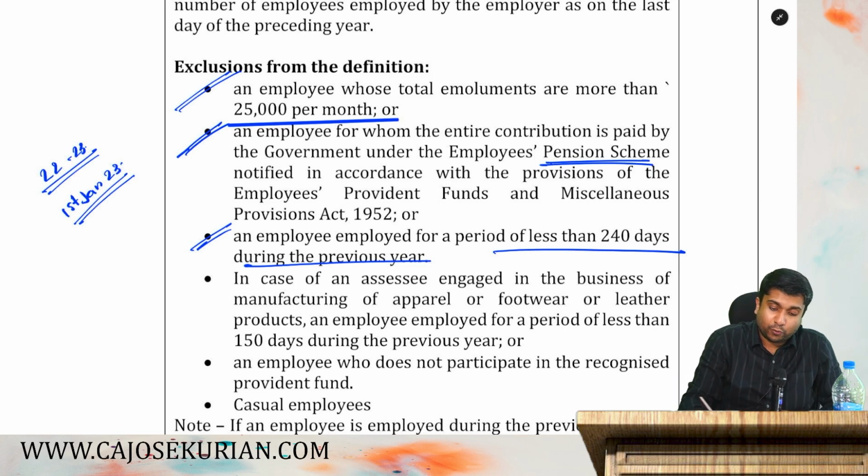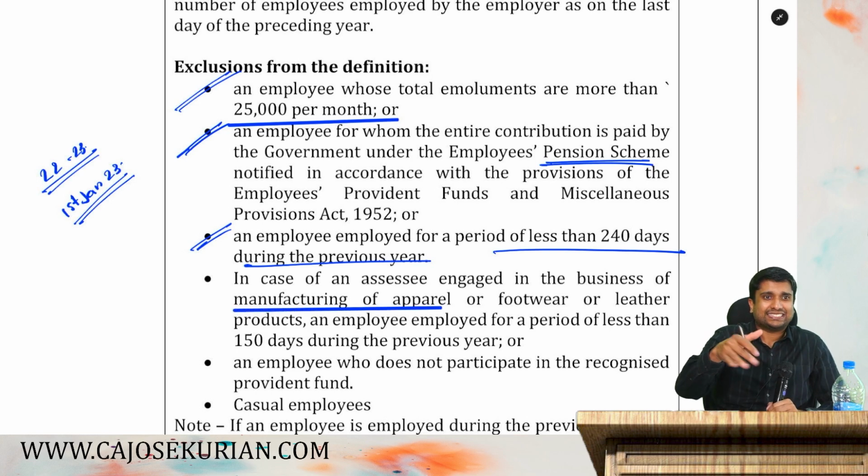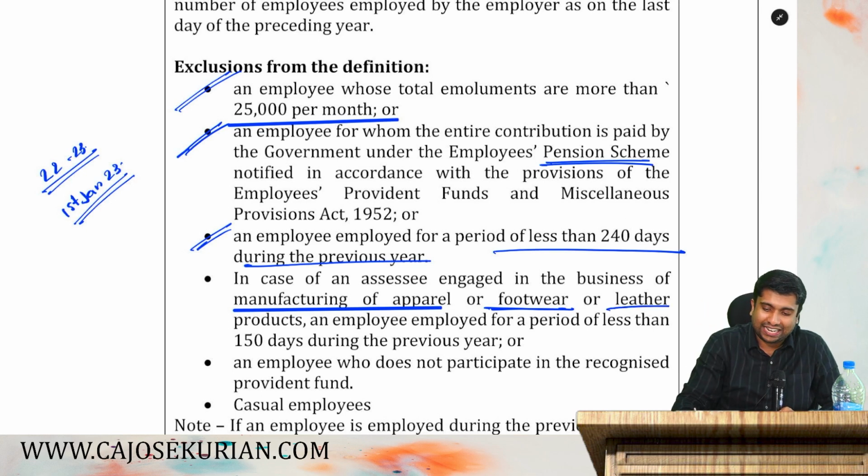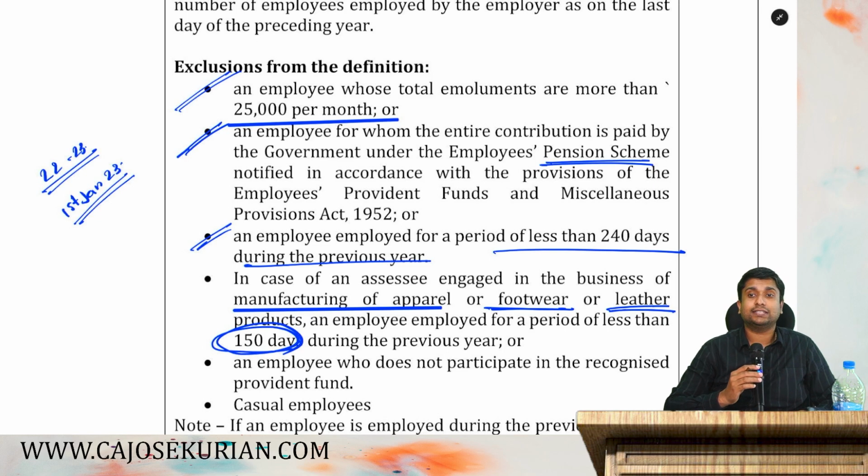Now, if you are in the business of manufacturing of apparel, what is apparel? Your accessories like your clothes, your shoes, your belt, your purse, etc. Or footwear, your shoes, chappals, etc. Or leather business. If you are in the business of apparels, footwear or leather, instead of 240, the limit is 150. Instead of 240, the number of days that you have to employ an employee is 150.